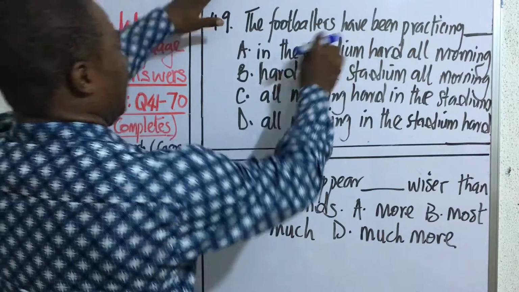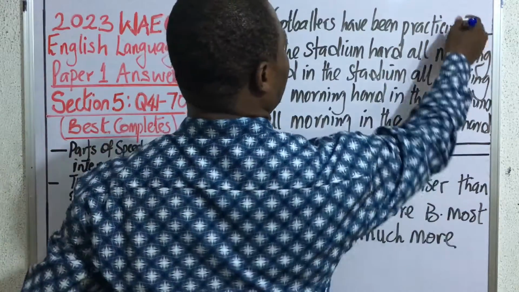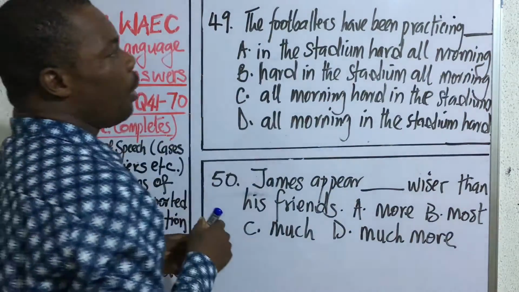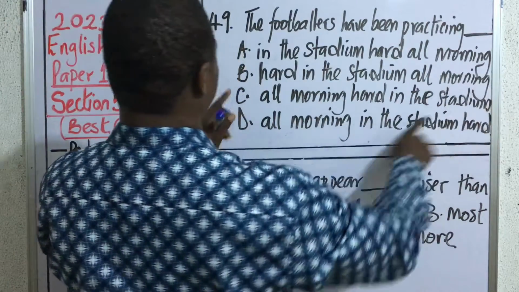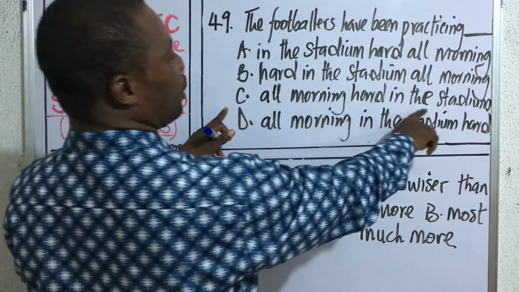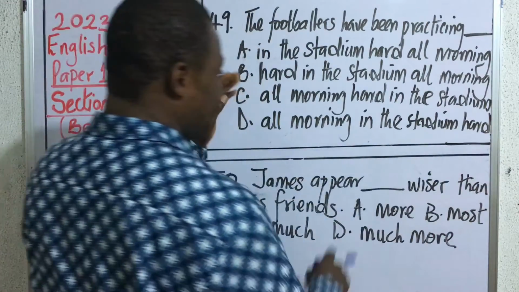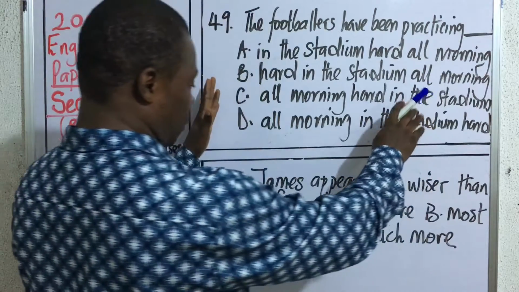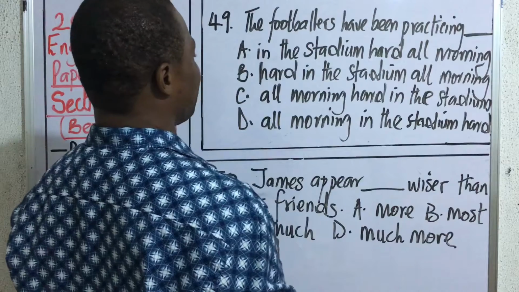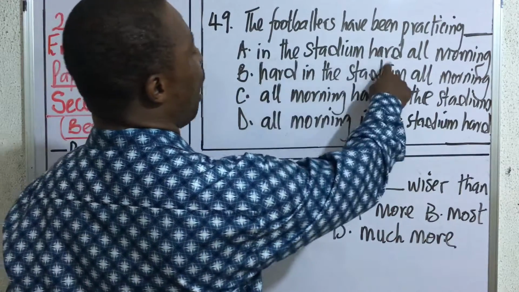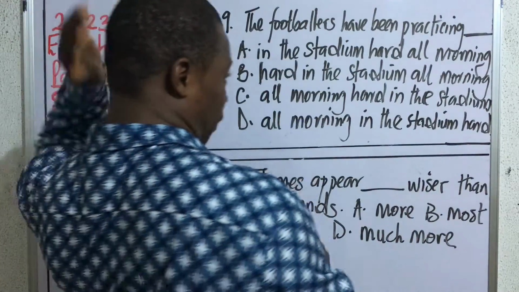Question 49. The footballers have been practicing dash. A. In the stadium hard all morning. B. Hard in the stadium all morning. C. All morning hard in the stadium. D. All morning in the stadium hard. Now this problem is testing students on how to use adverbs, and the adverb being tested here is hard. I'd like you to be very careful when you're handling a problem like this.